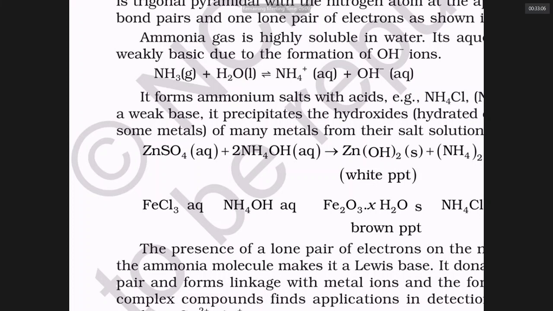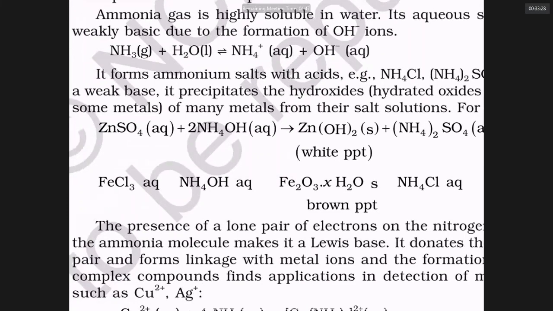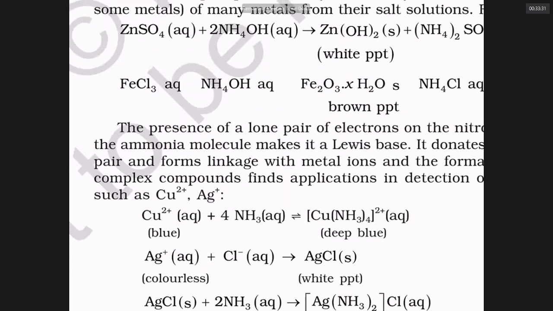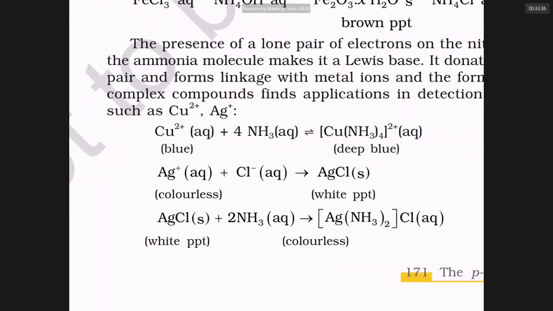If we add zinc sulfate to ammonia, instantly it will give a white precipitate of zinc hydroxide. Can you see that? If we add ammonia to ferric chloride, it will give a brown precipitate of ferric hydroxide. One can identify copper ions, zinc ions, ferric ions, etc. using ammonia solution. Identification of copper with ammonia is very important. Similarly, a white precipitate of silver chloride instantly dissolves in ammonia because silver makes a complex with ammonia that is water soluble.